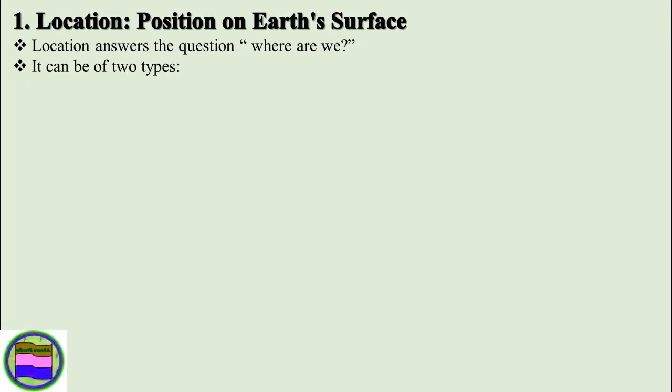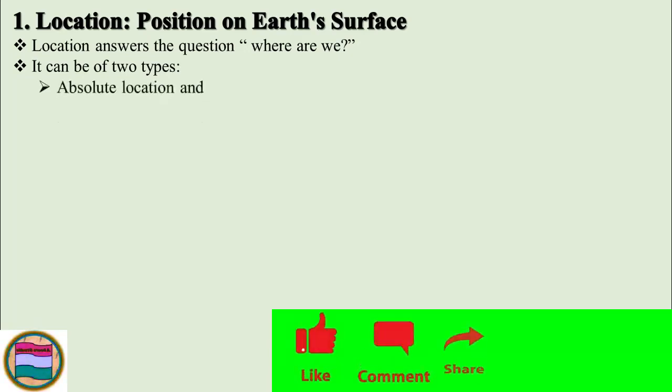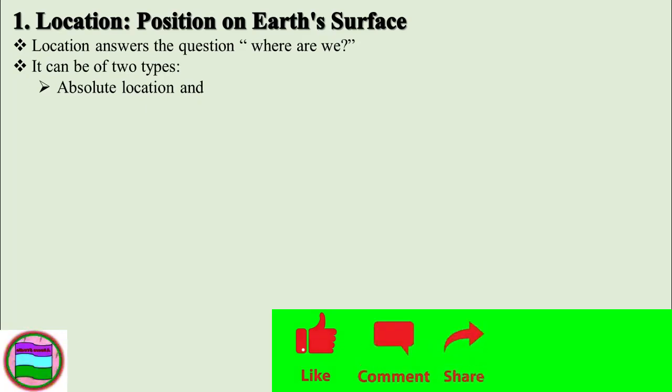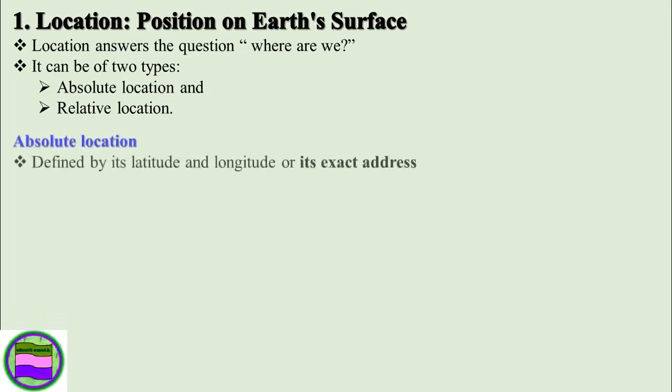Location can be expressed in 2 ways; there are 2 types of methods to express location. The first one is the absolute location, or sometimes we say astronomical location, or the exact location. And the second one is relative location, or expressing the position of a feature in relation to the physical as well as the human dimension, or human phenomena.